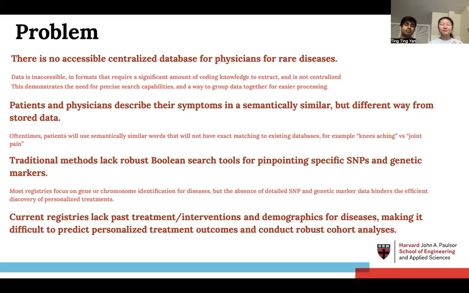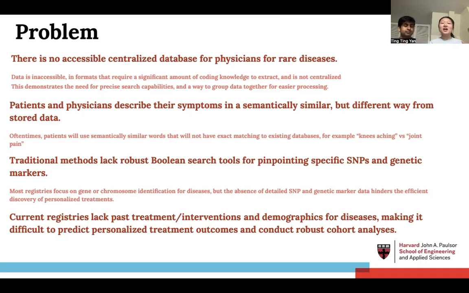This also requires the need to implement precise search capabilities and a way to group and correlate data together for easier processing. In addition, patients, physicians, most people describe their symptoms in a semantically similar but different way from the data that's stored in the database. An example is the difference between knee aching and joint pain. They're basically the same phenotype, but people describe it in different ways. And in the database, maybe there's only knee aching as the phenotype stored. So joint pain will not necessarily be recognized as the same symptom.